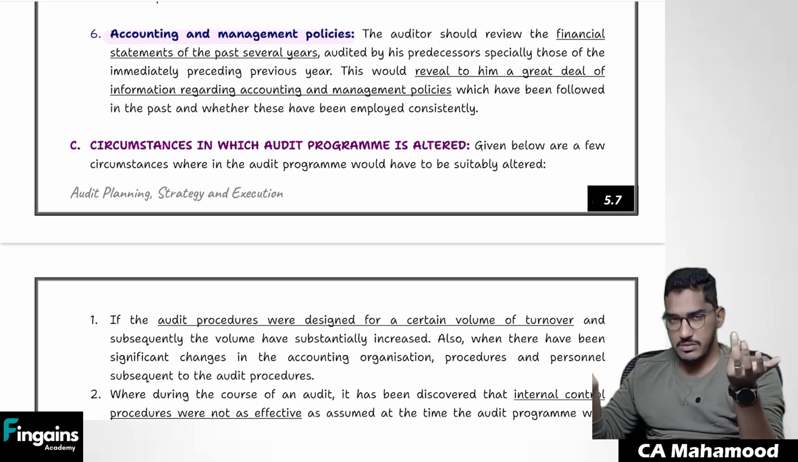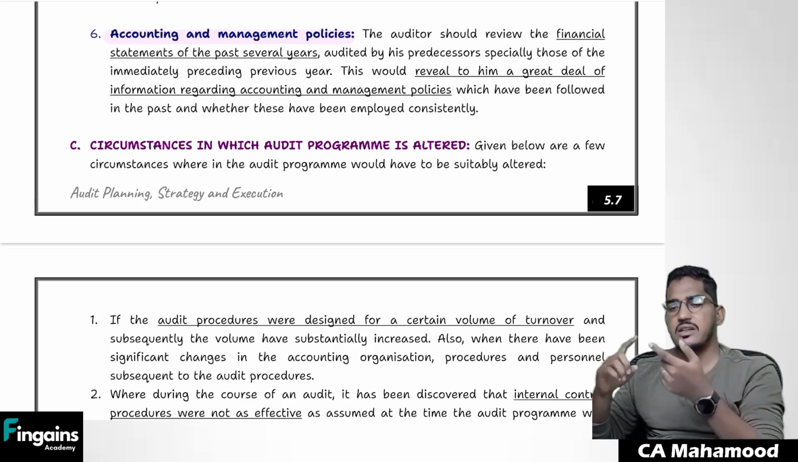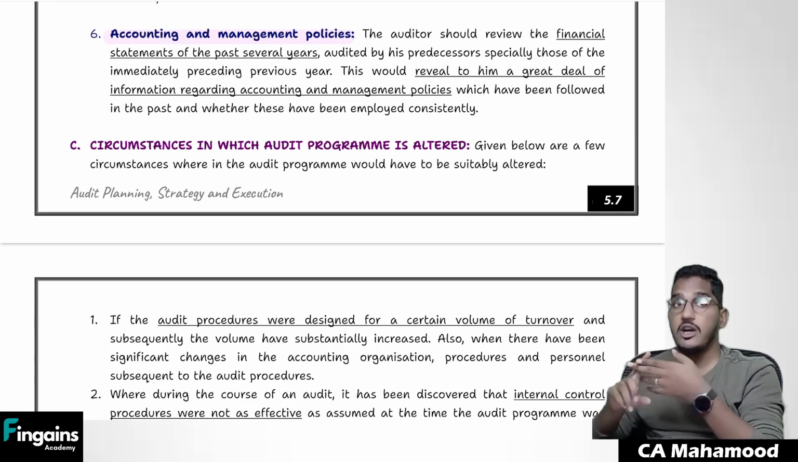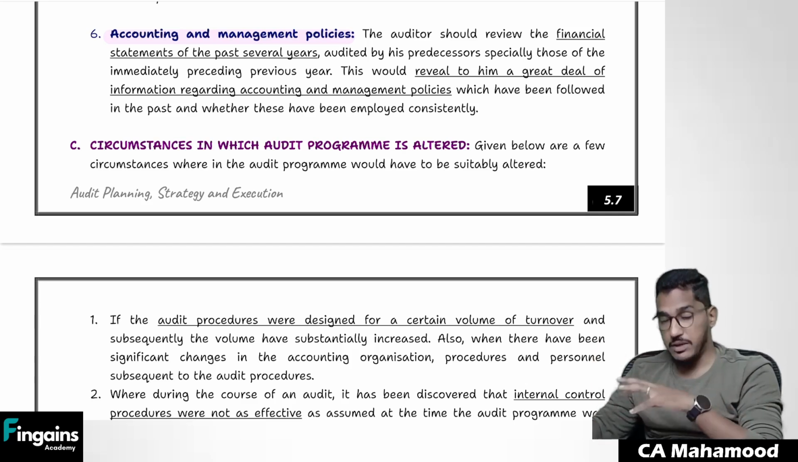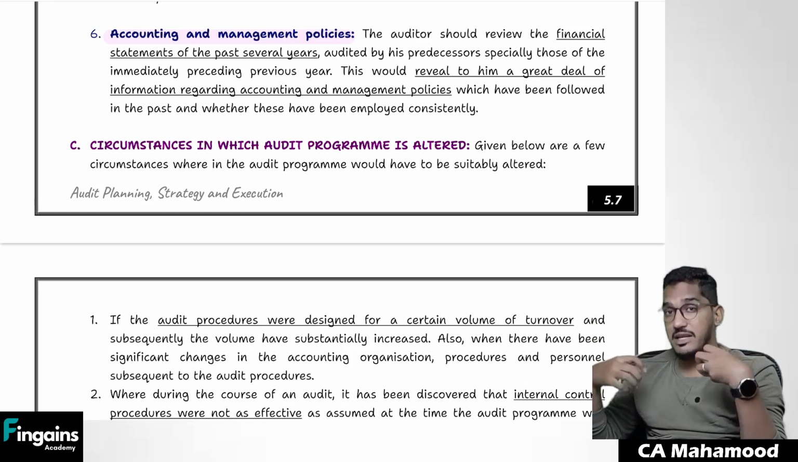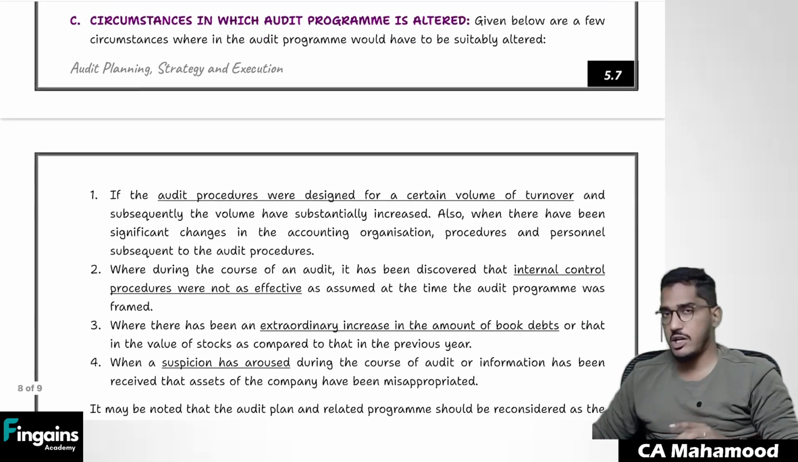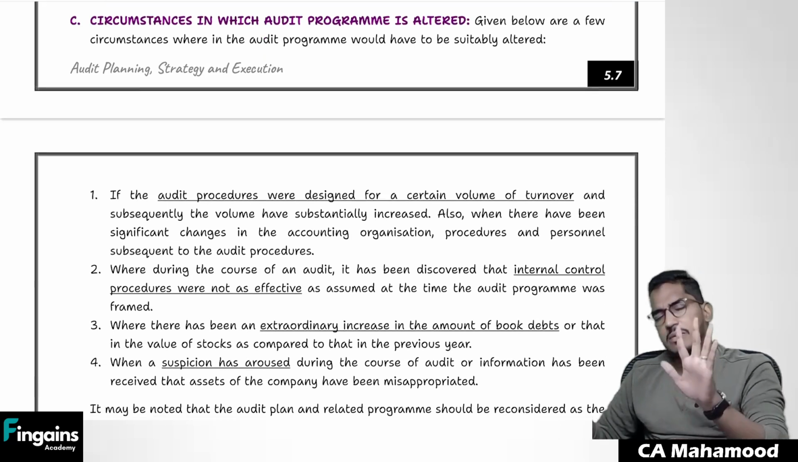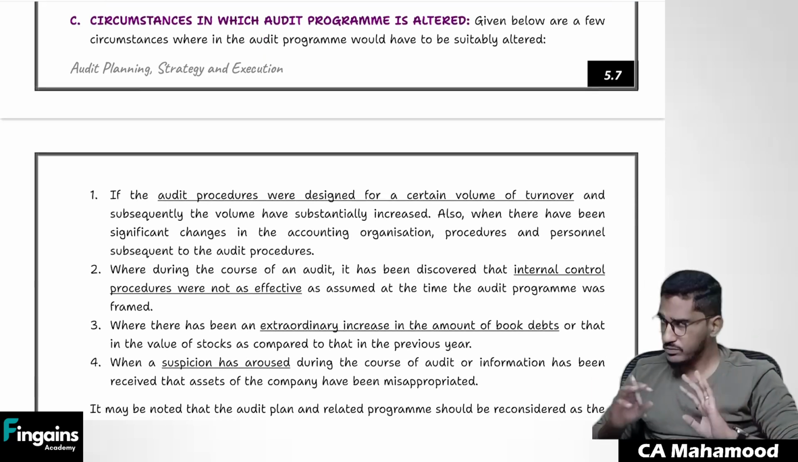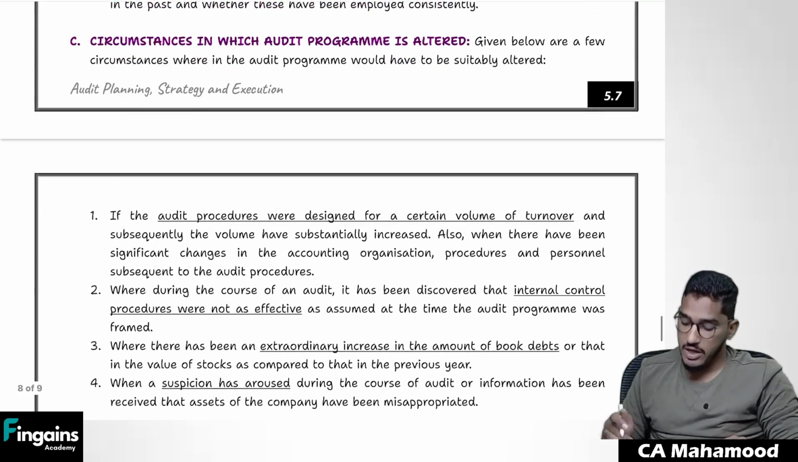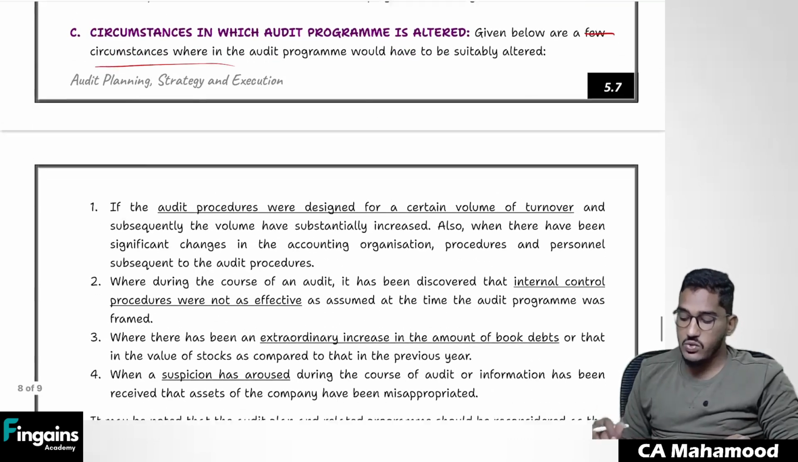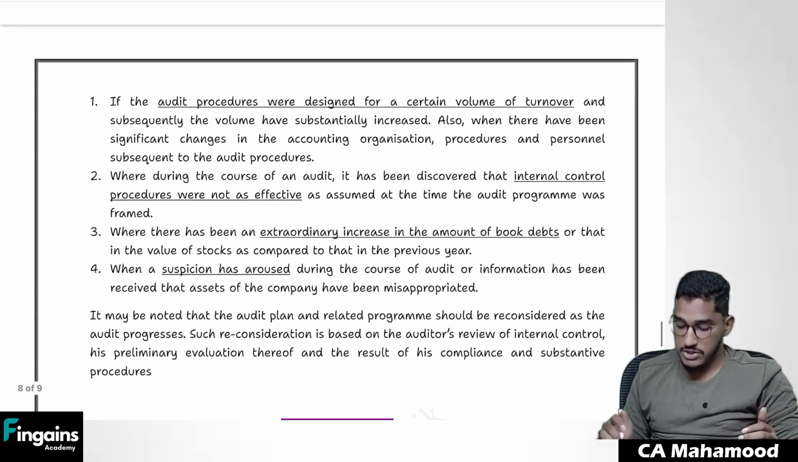So because of what circumstances can we change our program? Sometimes there could be changes in the circumstances, unexpected events could be there, what we expected might not happen, or we might get some extra evidence. Because of all these reasons, we might be required to make changes to our audit program, and you are permitted to do it happily. No objection from the standard. So that's what they say. Given below are a few examples of the circumstances where the audit program could be changed.